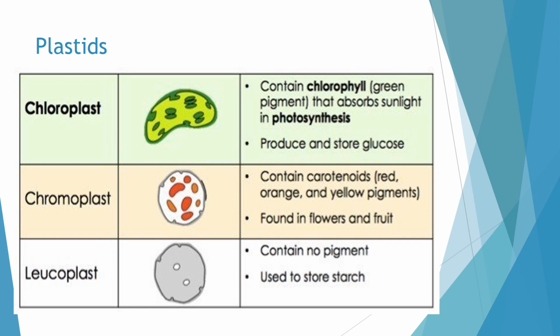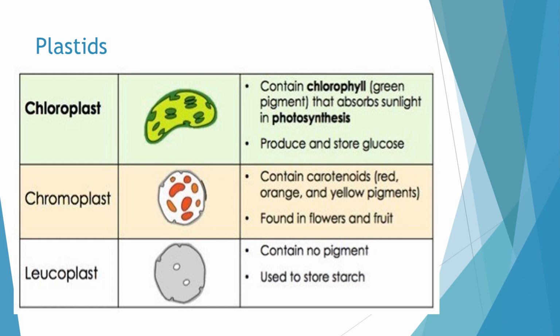One is the chromoplast, which contains pigments, and another is the leucoplast, without pigment. Chromoplast contains colored pigment. If it contains the green color pigment, it is called a chloroplast. This chloroplast contains the green pigment called chlorophyll, and this chlorophyll absorbs sunlight during photosynthesis.